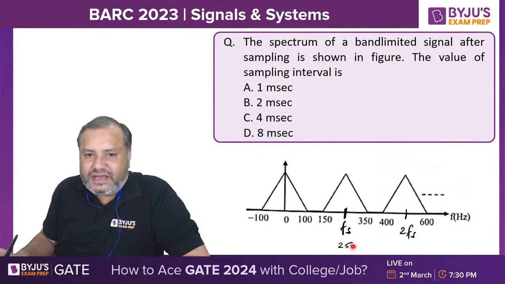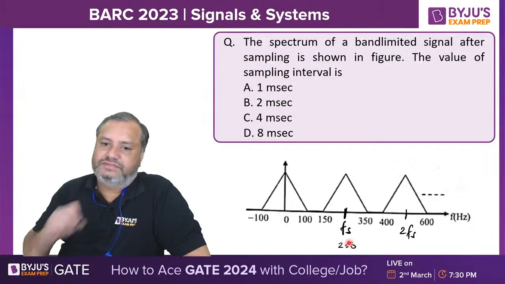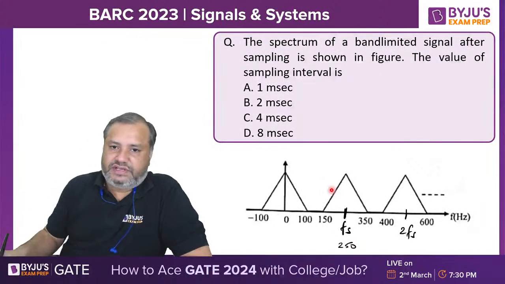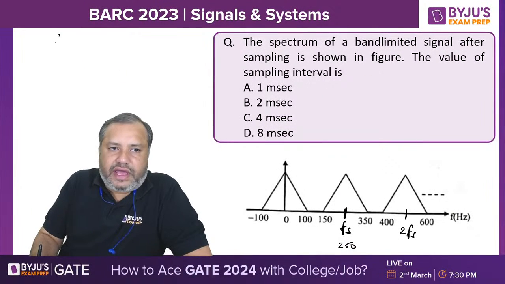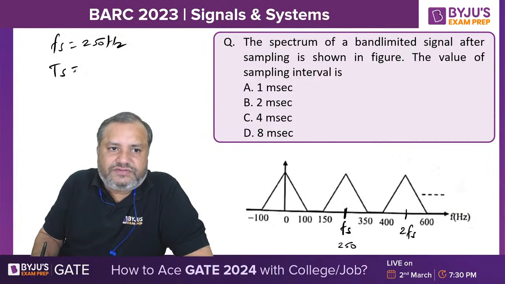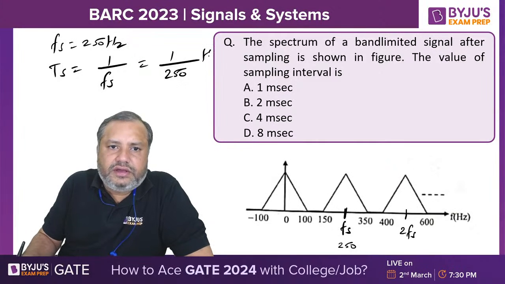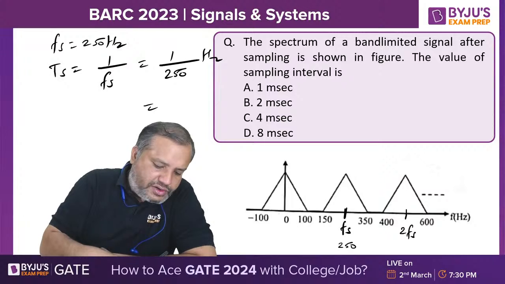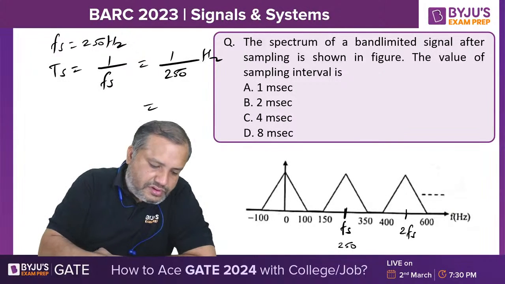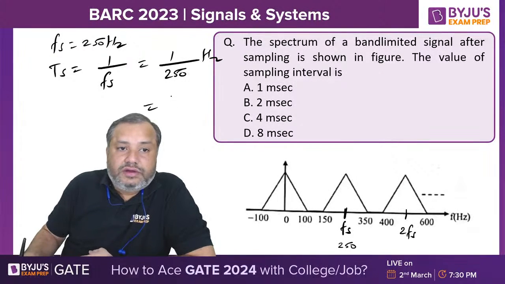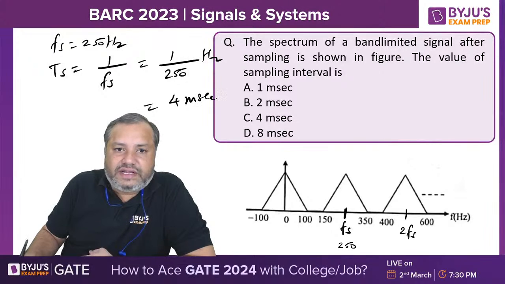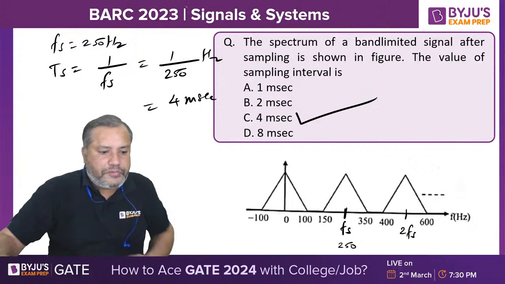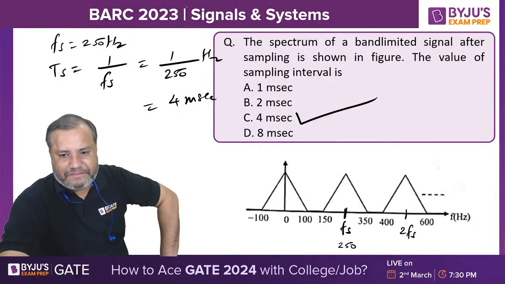Are you following? So fs is 250 hertz. Ts will be the reciprocal of fs, that is 1 upon 250. So this will be 4 milliseconds. Option C is the correct answer.